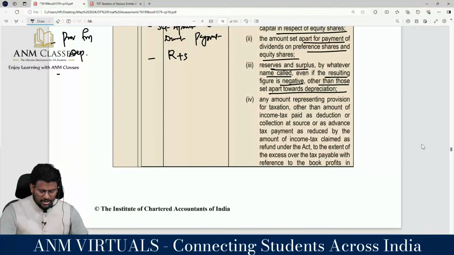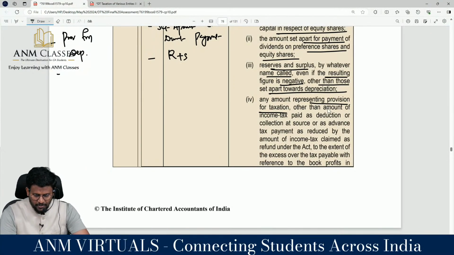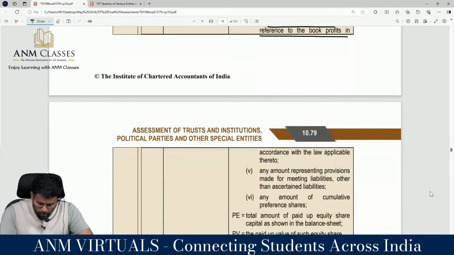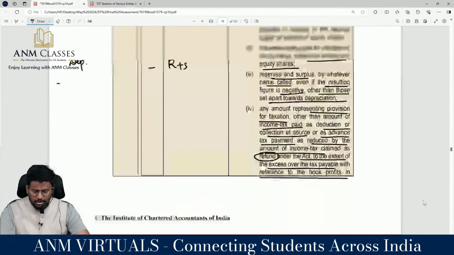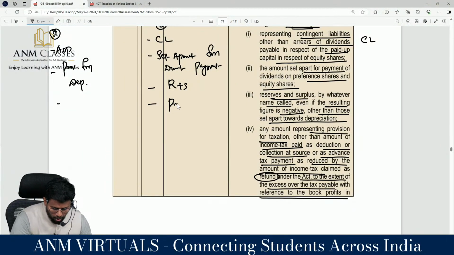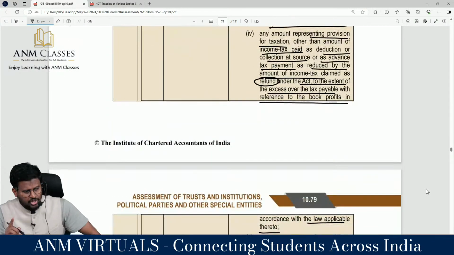No other reserves and surplus should be taken. An amount representing provision for taxation, other than the amount of any tax paid as deduction or collection of tax or advance tax payment, as reduced by the amount of any tax claimed as refund under the act, to the extent of excess over the tax payable with reference to the book profit in accordance with the law applicable thereto. That means you should not take provision for taxation. But you can subtract net of tax. You would already have subtracted it above, when considering the asset; from the asset you subtract two things.